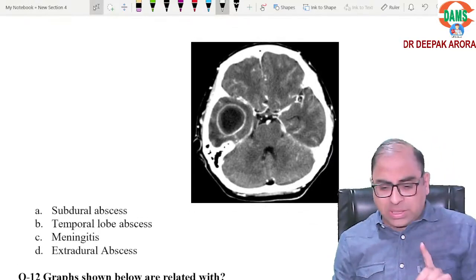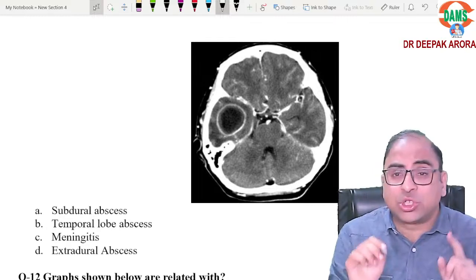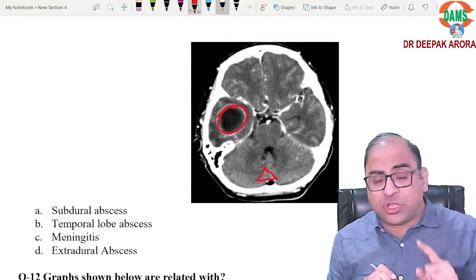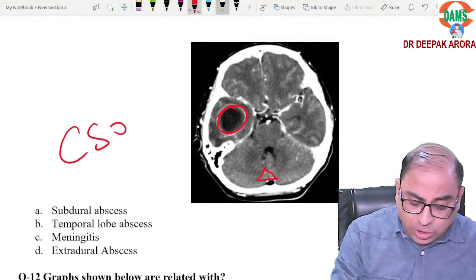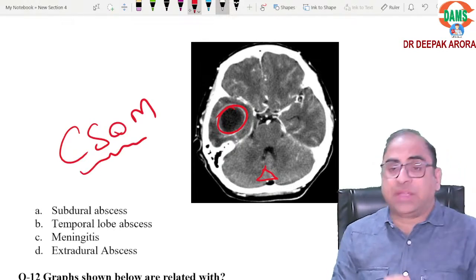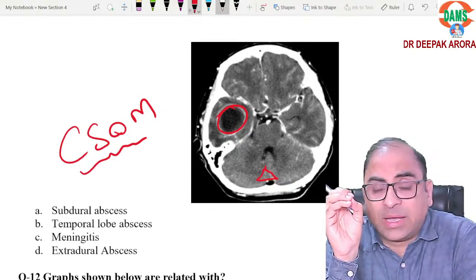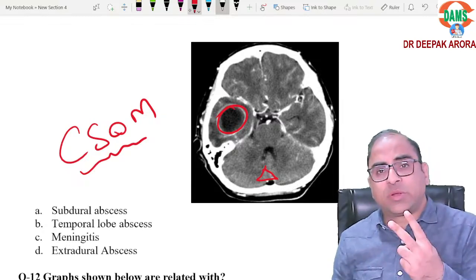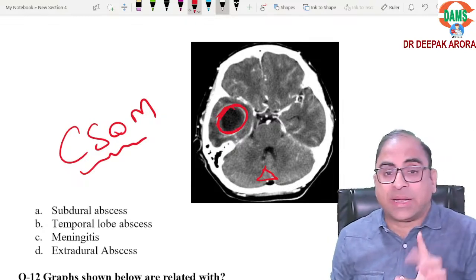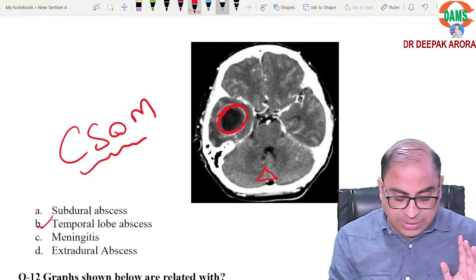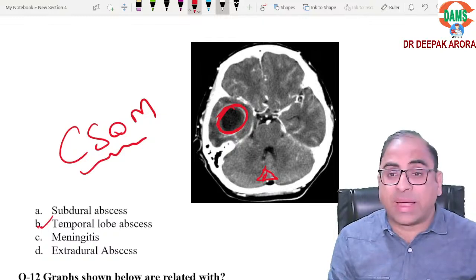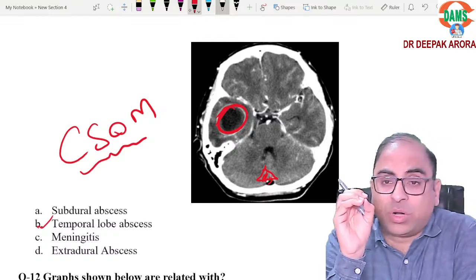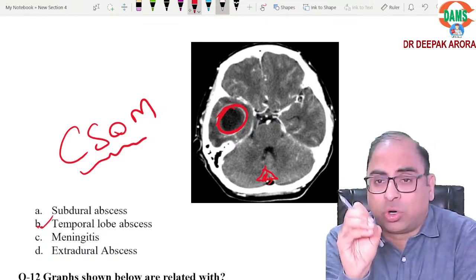Beta, if you remember a point from the classroom, the examiner can either show you a ring or they can show you a triangle. If they show you the ring, we are talking about which patient? We are talking about chronic suppurative otitis media. If the examiner gives you a patient of CSOM and wants to make an integrated question with ENT and radiology, then there are two options. Either a ring will be given, then you will tick temporal lobe abscess. That was the right answer in this MCQ. Or they can show you an empty delta sign, lateral sinus thrombophlebitis. So in this MCQ, it was temporal lobe abscess, the second most common complication of CSOM.